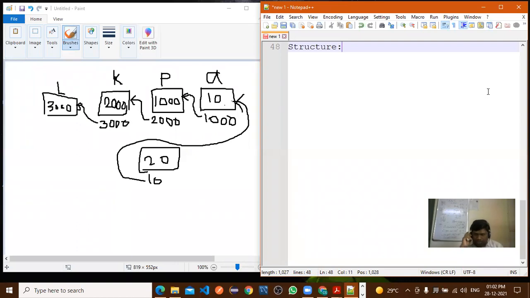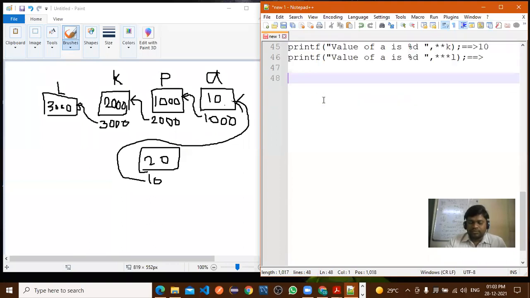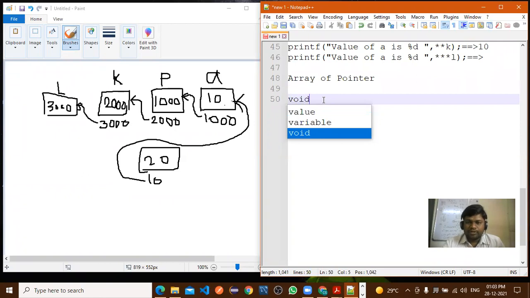Is it possible for you to write a program for array of a pointer? So we'll write it here.